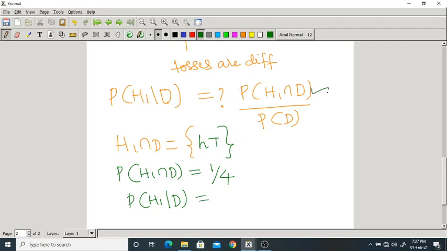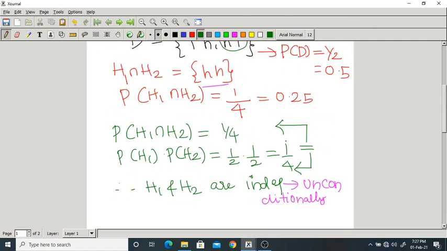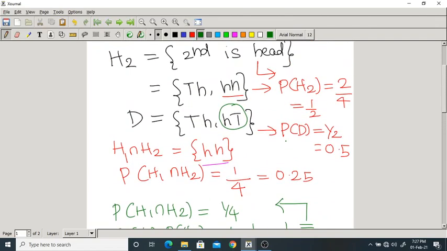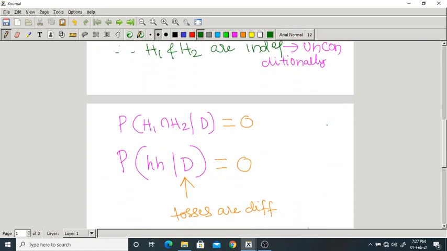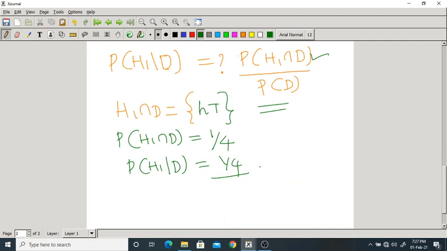Now in the same way, what is the probability of H1 given D? So this is how much? 1 by 4 by, what is the probability of D? We have found it already. Probability of D is 1 by 2. So here 1 by 4 and here 1 by 2, that is 1 by 2.